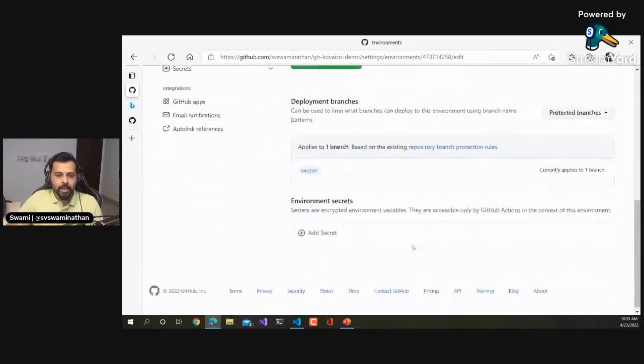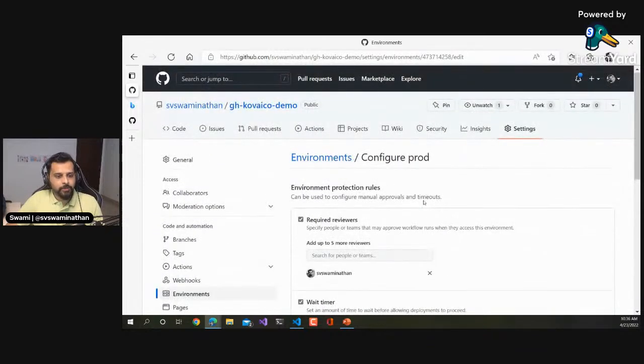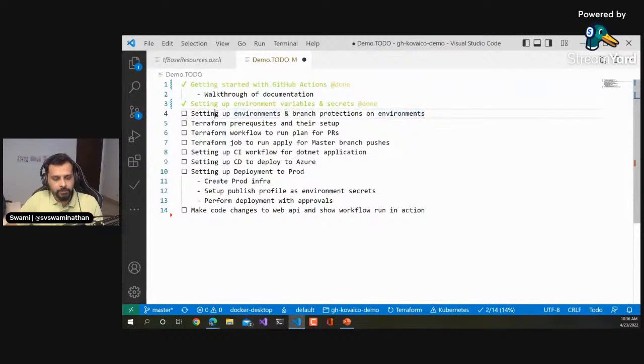Okay. And the secrets part, we will add whenever we create a new secret, right? So this is how you'll go ahead and configure the environments, and then you'll use that environment in the appropriate workflow files, right? So we just did the environment creation as well. And then, yeah, I think we talked about the Terraform prerequisites and their setup. And okay, so now let's go deep into the Terraform workflow.